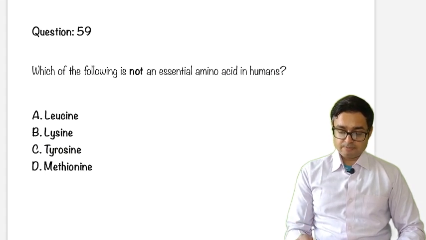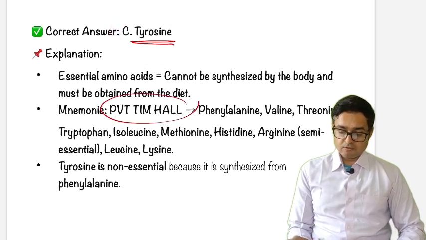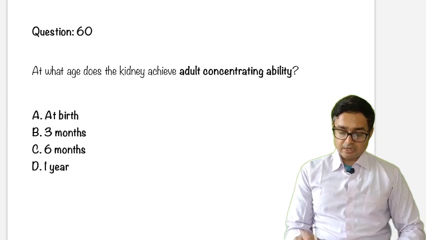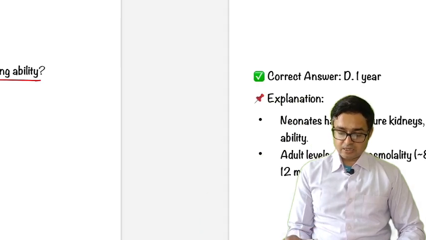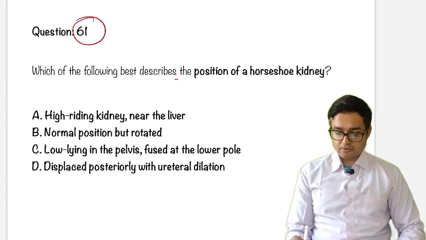Next question, question 59. Which of the following is not an essential amino acid? I think we have discussed this question, so this is a repeat question. Answer will be tyrosine. Just go through this mnemonic once. Okay, kidney having adult concentrating ability, we have discussed it. Answer is 1 year.